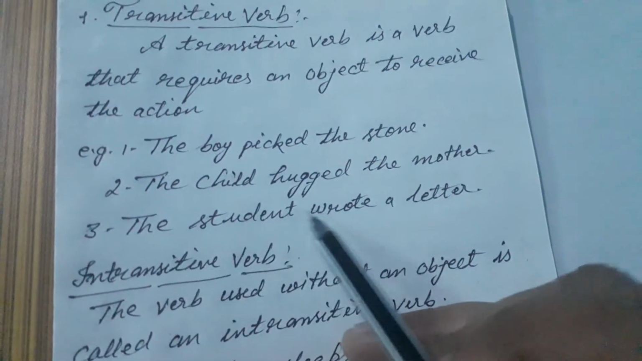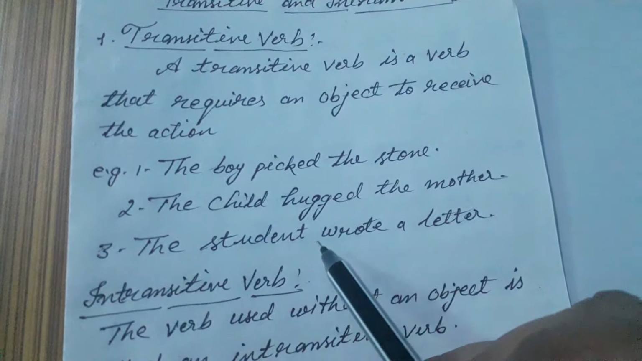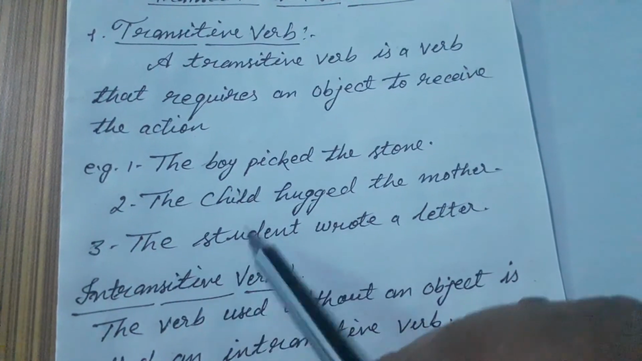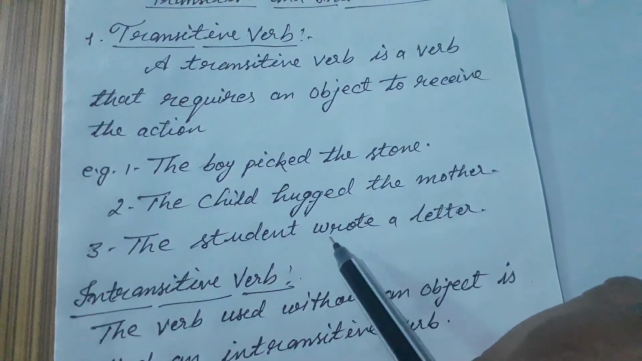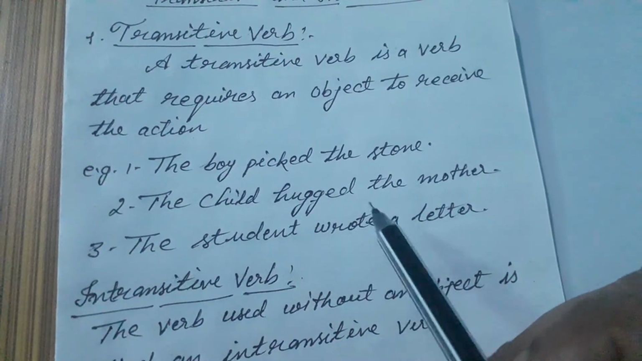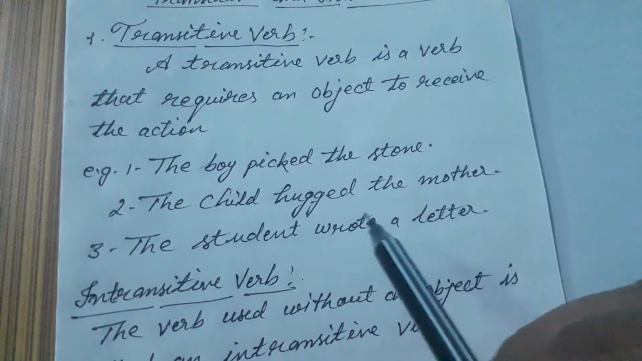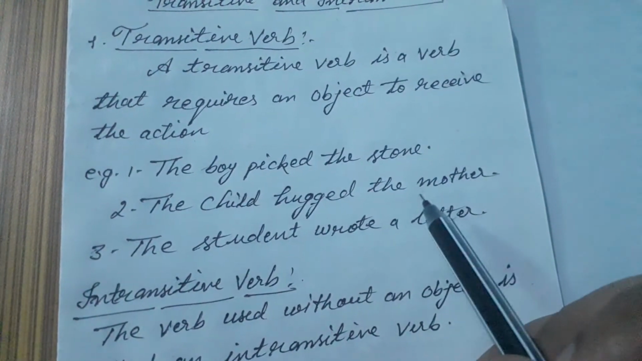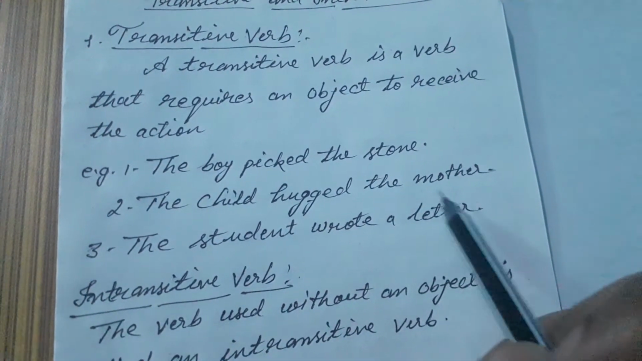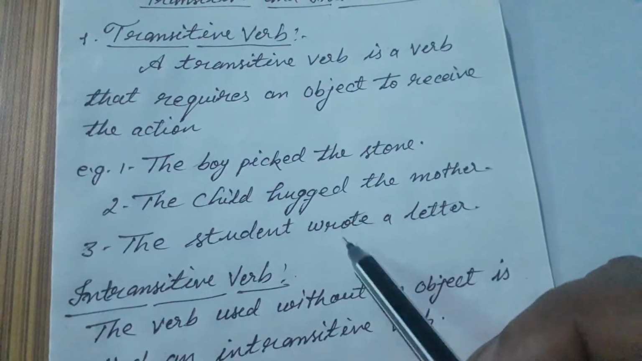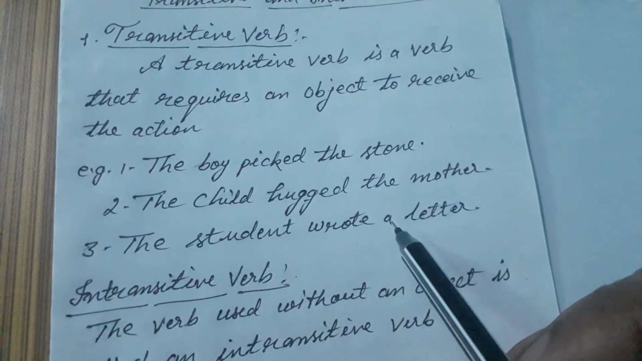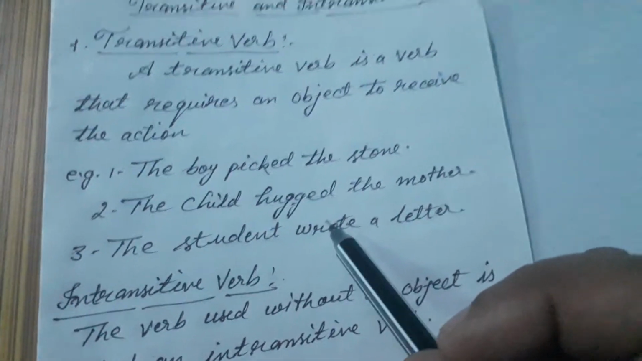The student wrote a letter. In this you find that the subject, the doer, is doing the action of writing a letter. So you find that the action denoted by wrote is received by a letter. So a letter is an object because it is the receiver of the action. And you find that wrote has an object in the sentence. So this verb is a transitive verb.